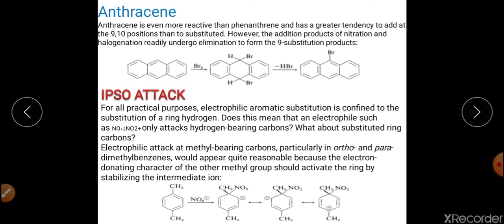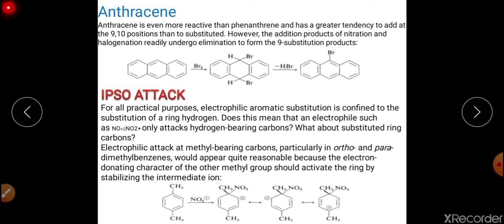So this is the case of the aromatic system only, right? This is the aromatic hydrocarbon. What happens if we take the example of heterocyclic compounds? I think you have studied, for example, in case of pyrrole, electrophilic substitution reaction takes place at the second position, right?